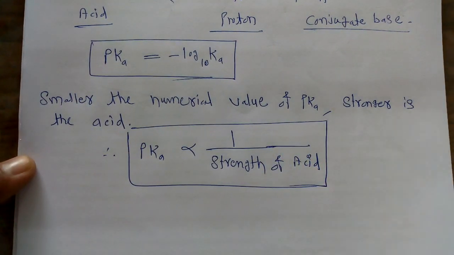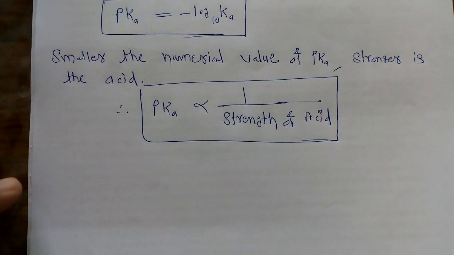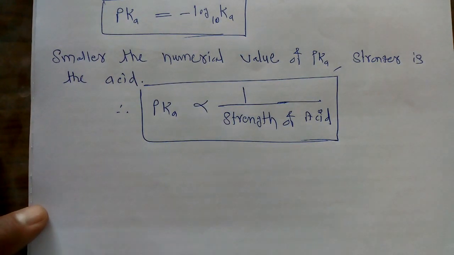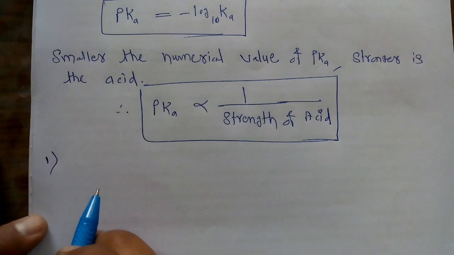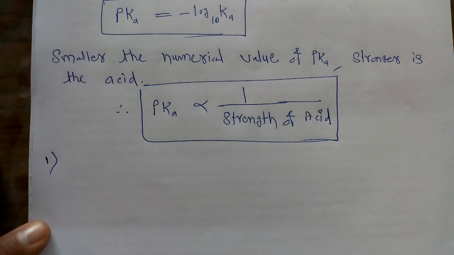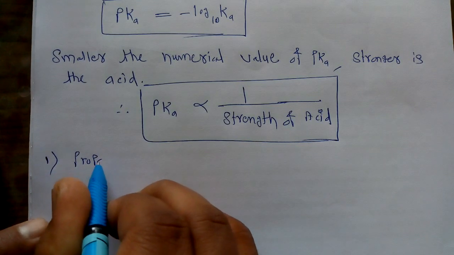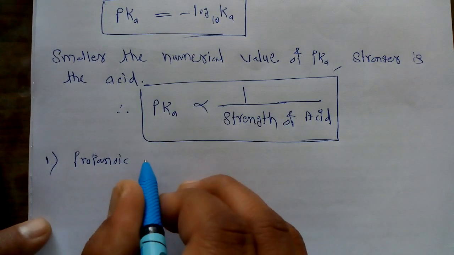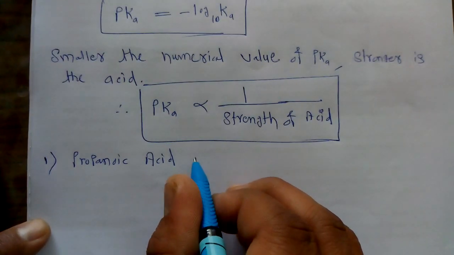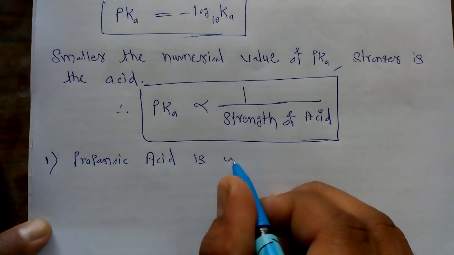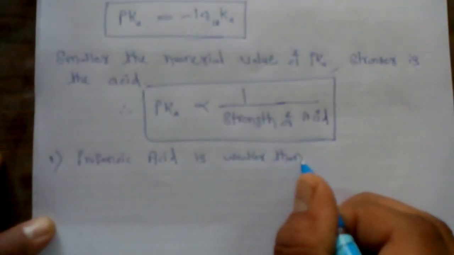Now we have to take some examples to clarify this relationship of the pKa value to the strength of acid. So first of all, we take the first simple example, that is propanoic acid. Propanoic acid is weaker than acetic acid.